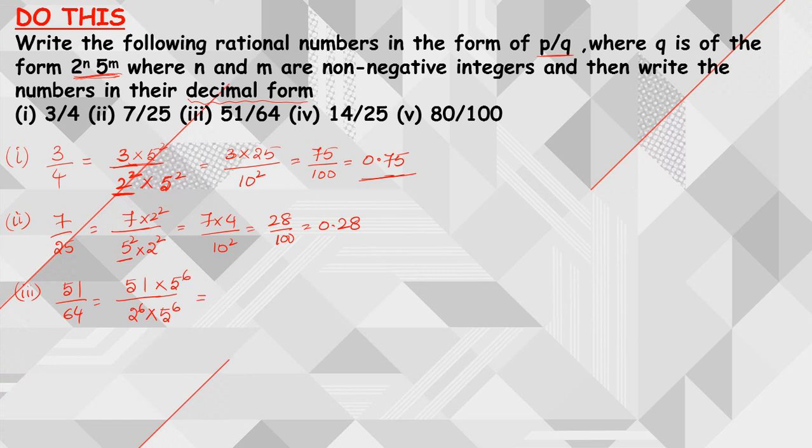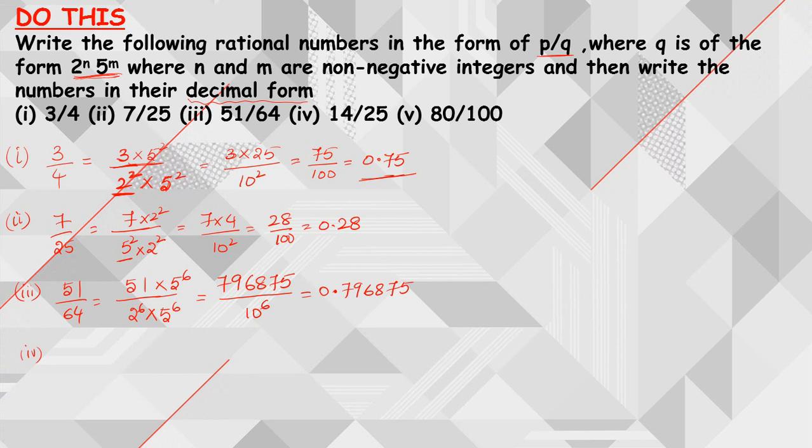So the denominator can be written as 10 power 6. When I do multiplication in the numerator, I am going to get 796875. This is the number I get when I multiply 51 with 5 power 6. Now the answer is 0.796875.